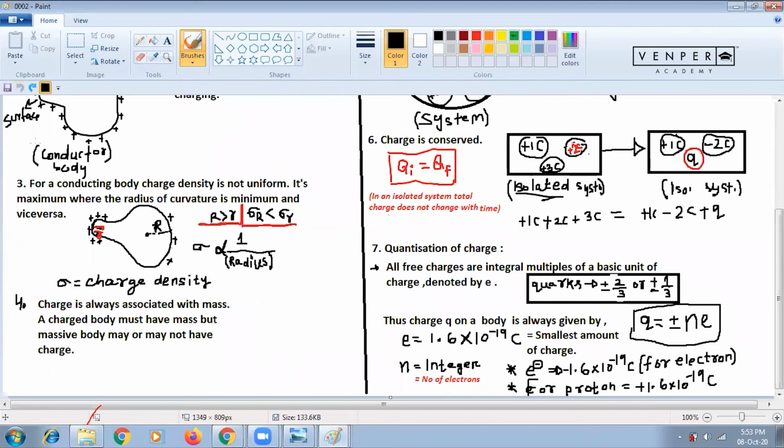Now write the 4th point. What is it? Charge is always associated with mass. That means a charged body must have a mass, but a massive body may or may not have charge. Suppose this is a massive body, it can be neutral. That means your total charge can be 0. When the total charge on the body is 0, it is called neutral. So here it is a massive body, but it doesn't have charge. For example, a neutron inside the atom is a massive body, but it doesn't have charge. The charge is 0.